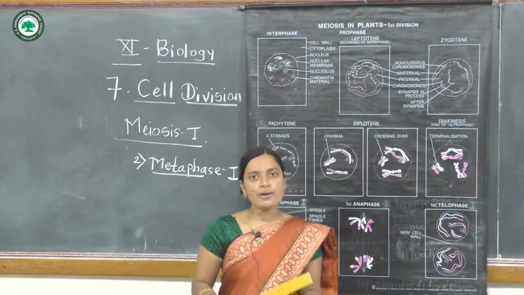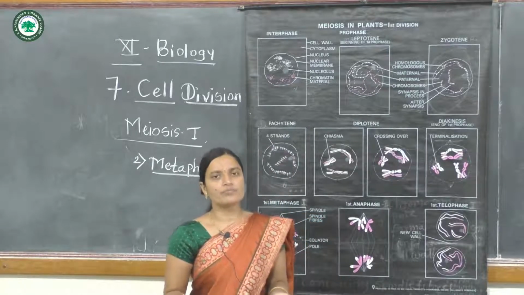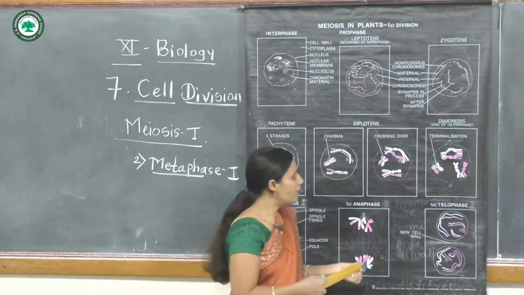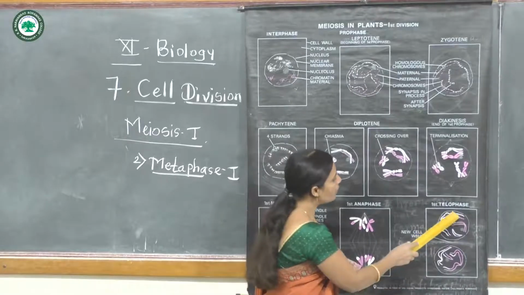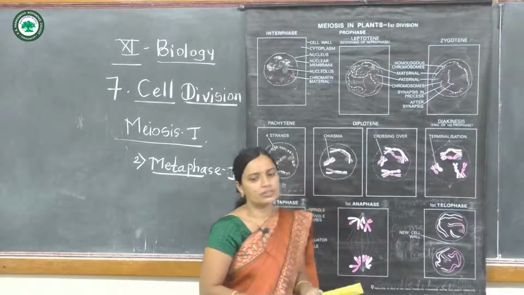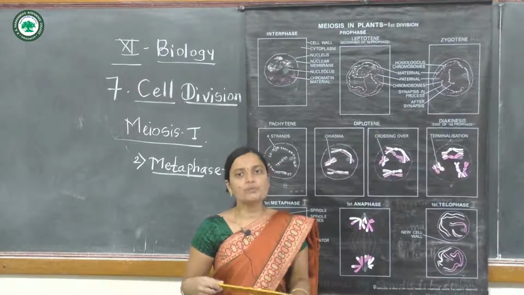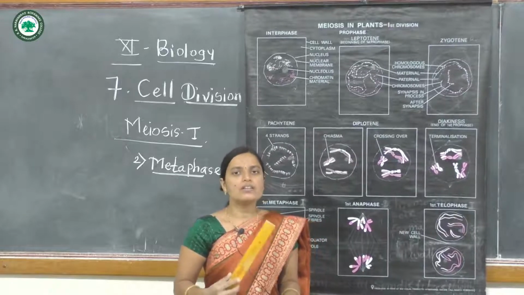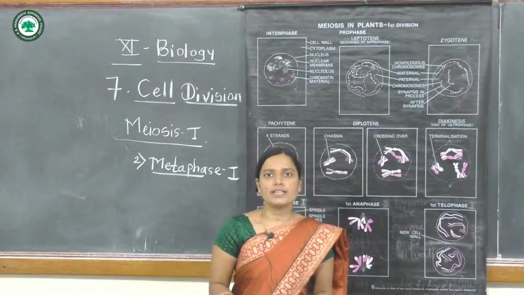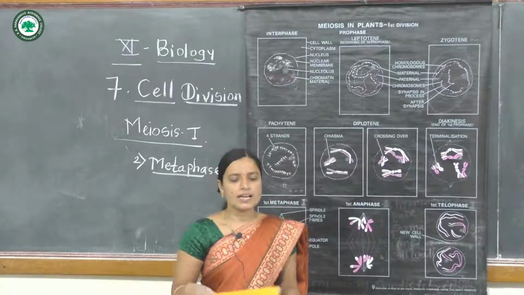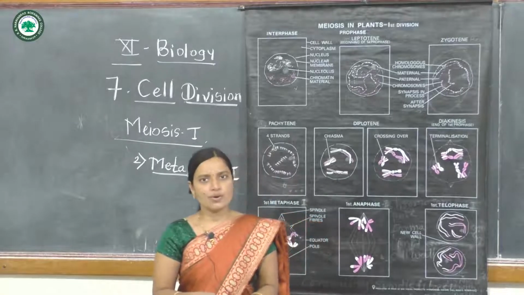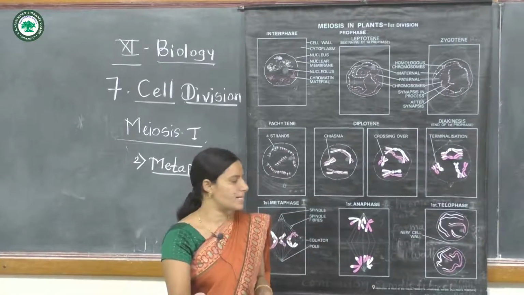Now the haploid number of chromosomes, after reaching the respective poles, become uncoiled and elongated. In this last phase the nuclear membrane reappears, the chromosomes become long elongated structures, and these two daughter cells arise in the last phase of telophase first. And the last phase is cytokinesis. After the karyokinesis process, cytokinesis occurs and two haploid cells are formed.